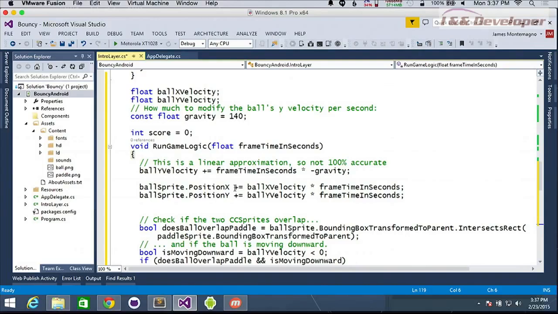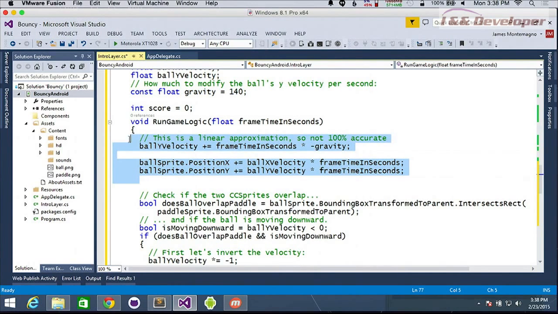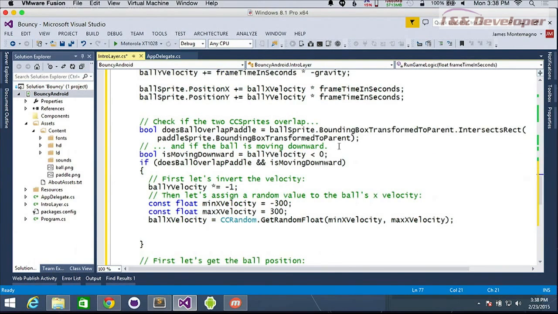Not only does this layer handle the sprites, but it also has its own game loop, so it can handle logic as well. So what we want is some default gravity that says in a velocity x and y. This ball is going to move x and y down. It's going to have certain gravity that pulls it down. So every single frame that it needs to update, we're going to pull in a little bit of logic to actually move the ball down or up based on its velocity, because you might be launching it up. Once it hits the paddle, we want to launch it up, right? So the velocity is what's controlling that. And then there's a little bit of game logic here to actually handle it, a little linear approximation.